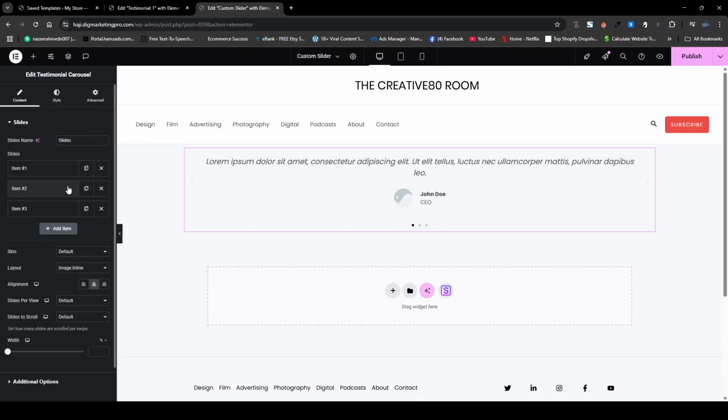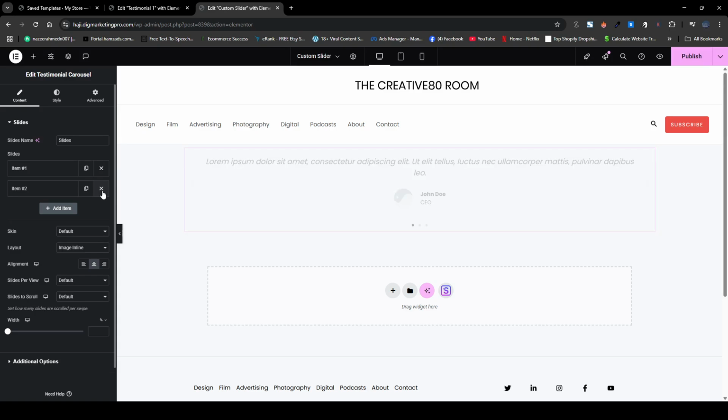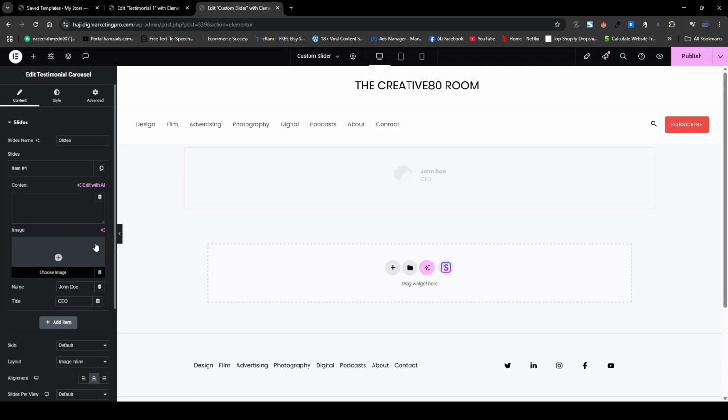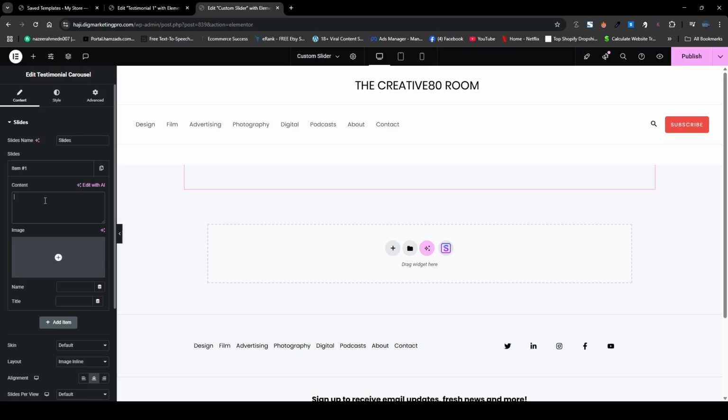So here it is. I will just remove these last two here. And on this section, we'll just remove the content. I will remove the image as well, and the name and the title as well here. I will just paste that shortcode here.